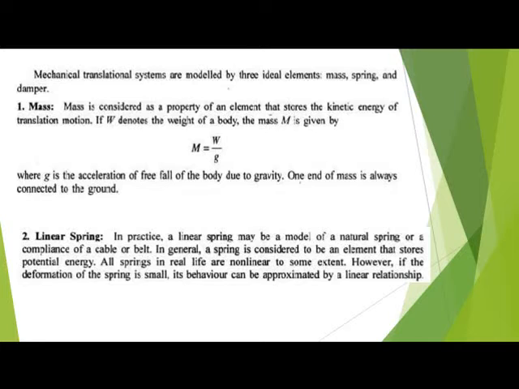If W denotes the weight of the body and M is the mass, then mass equals W by g, where g is the acceleration due to gravity. One end of the mass is always connected to the ground.